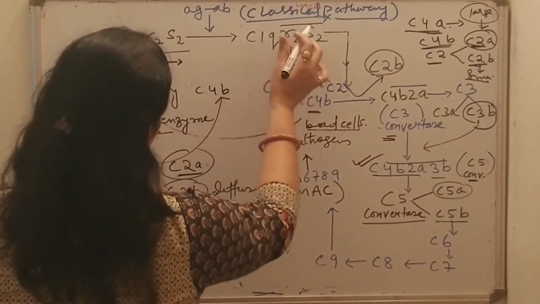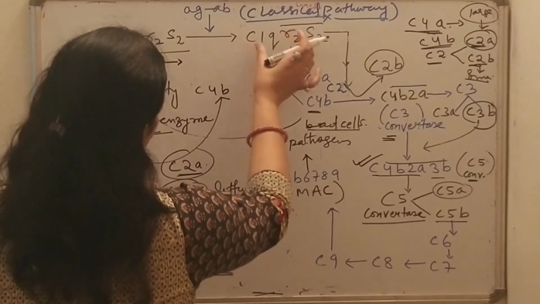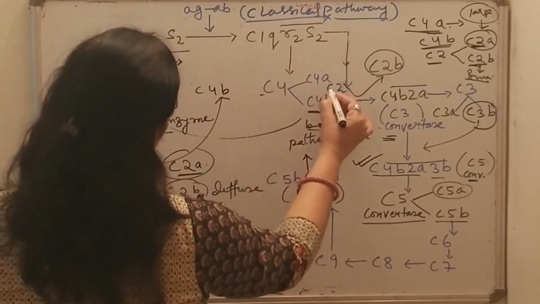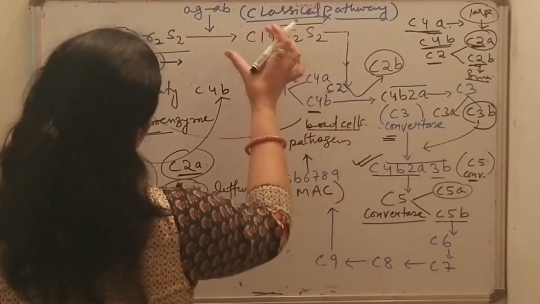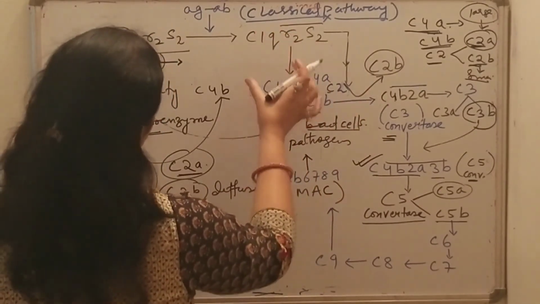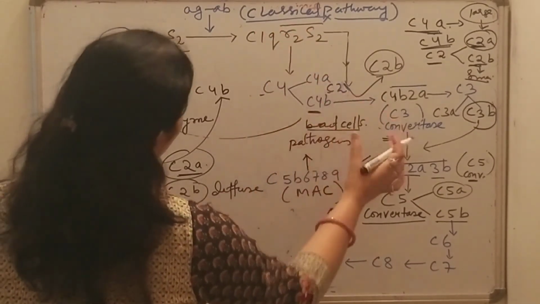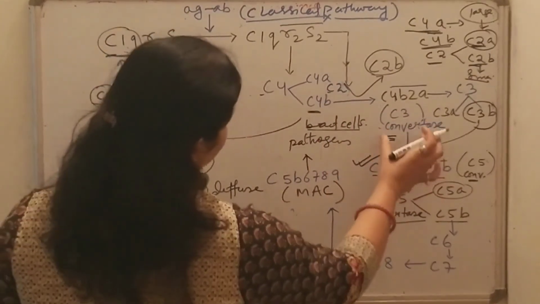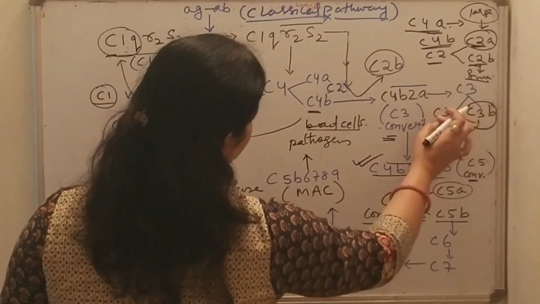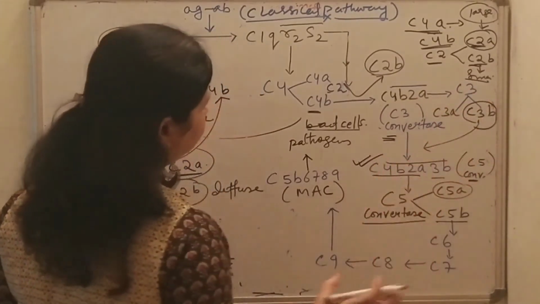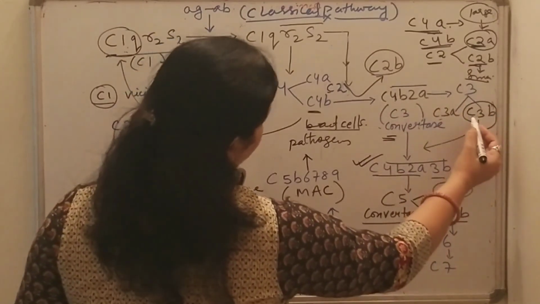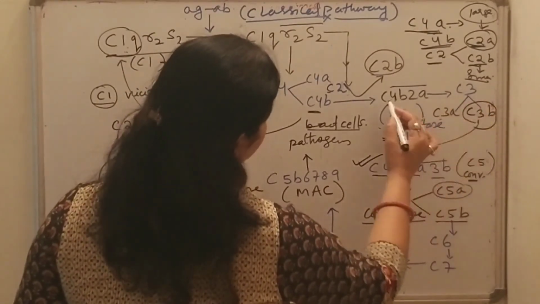After C1R becomes activated, it cleaves C1s, which has two types of substrate, C4 and C2. The C1s enzyme cleaves C2 and C4 and forms C3 convertase, which then acts on C3 to form C3a and C3b, two peptide fragments. The smaller one diffuses away and the larger one, C3b, binds to C4b2a.